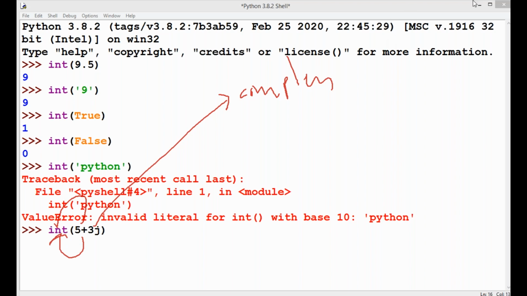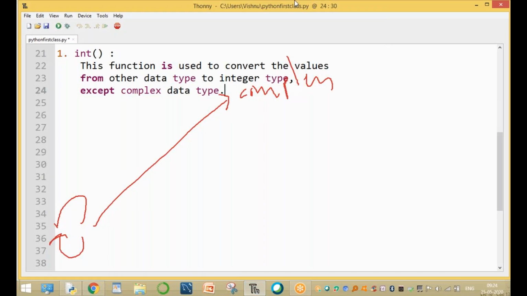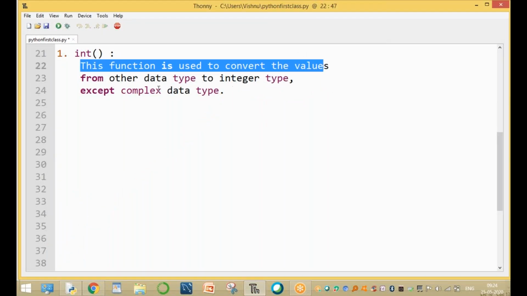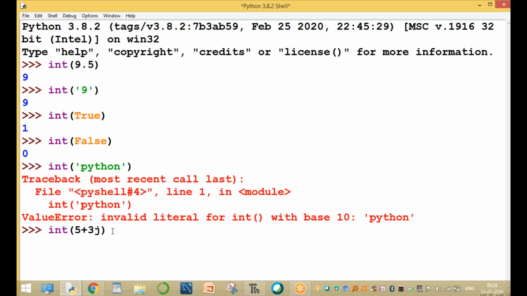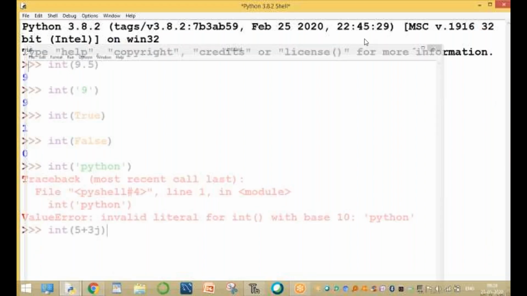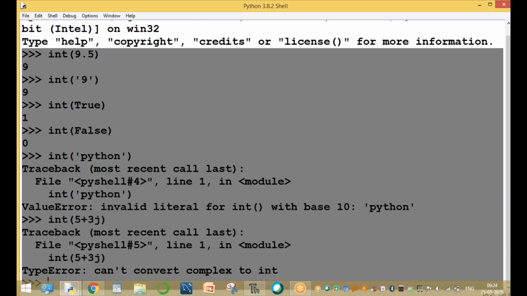This works for converting values from one data type to another, except the complex type. The complex data type is not supported. Please observe: the complex number gives a TypeError, cannot convert complex value. This is a complete error.